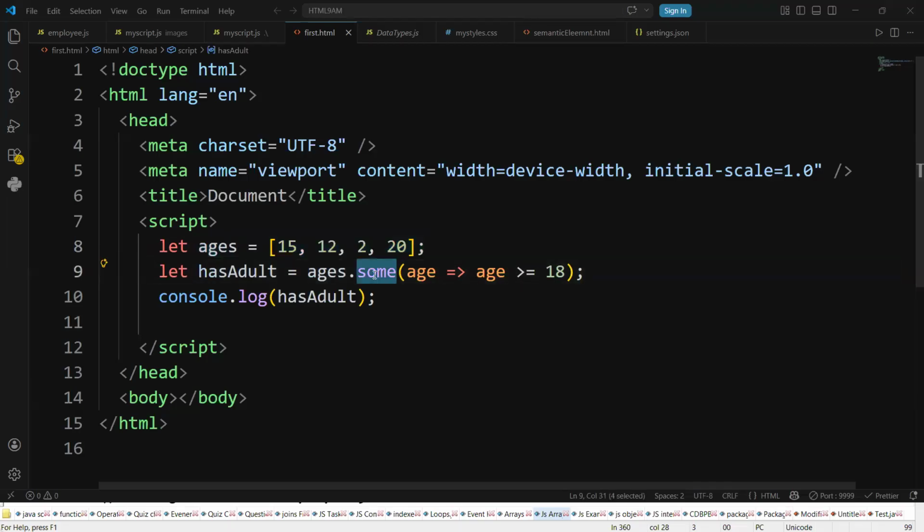Every and some are clear. Every means you write a condition that should be satisfied by all elements, like all elements should contain the E. Some function means you write a condition that should be satisfied by any one element. If anyone is an adult, like a 20-year age is there, then it is true.